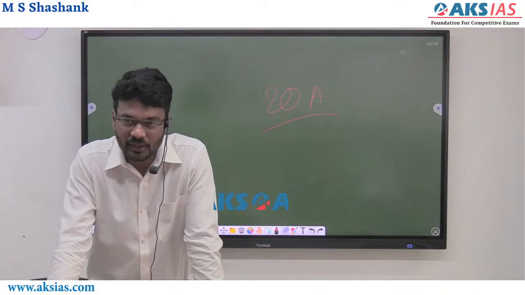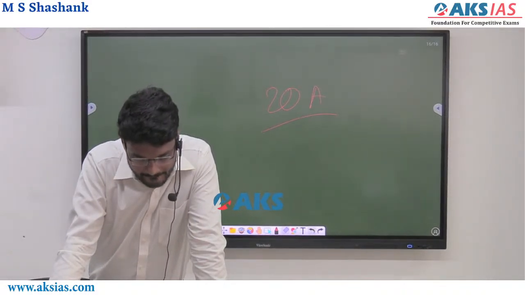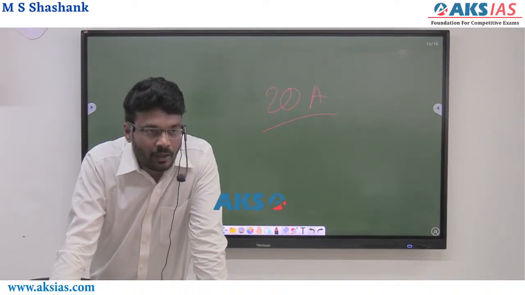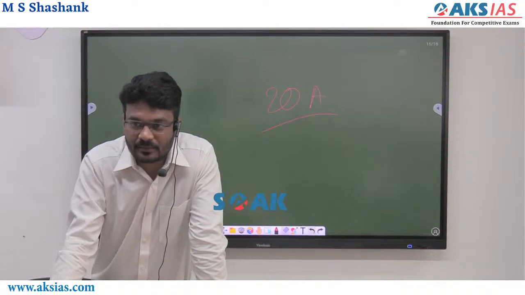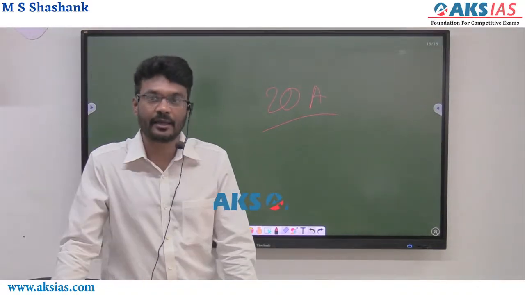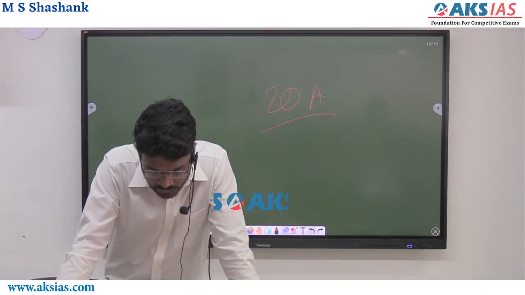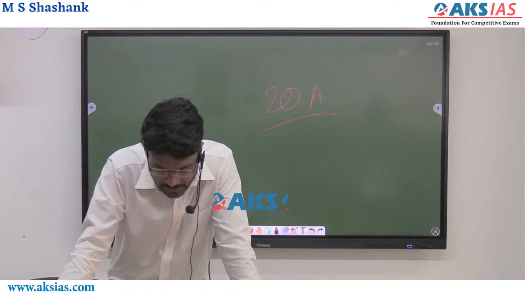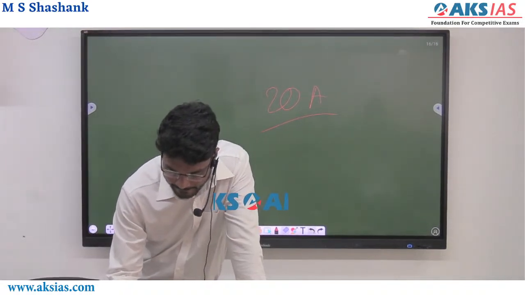So what is section 20A, which was in news? It allowed NRIs to have postal ballot. NRIs residing abroad are now allowed to vote from their current residence via postal ballot. This is section 20A.